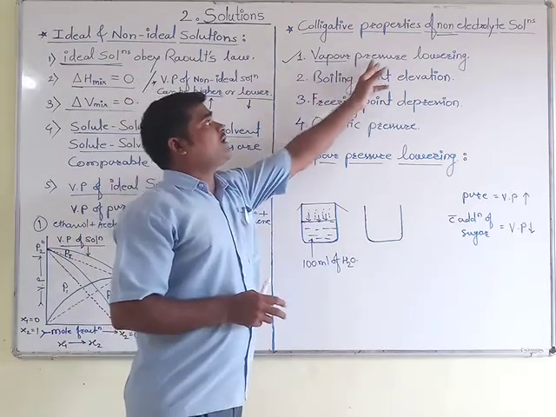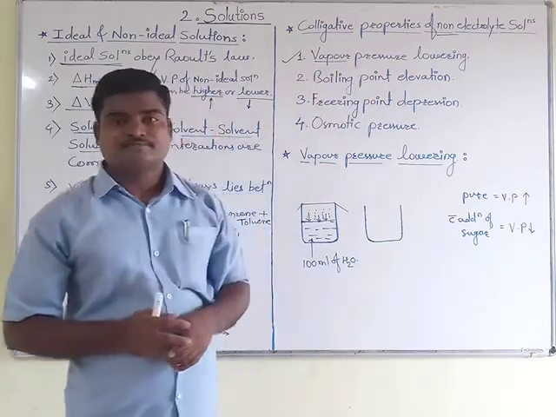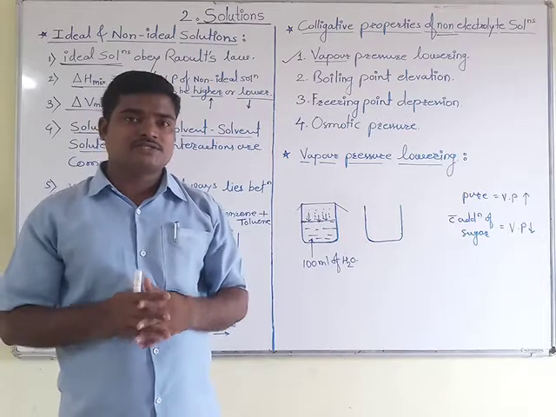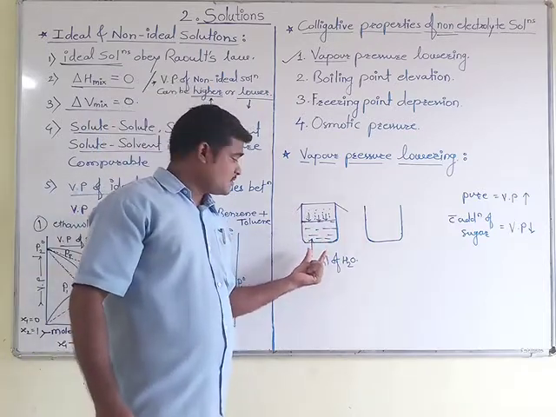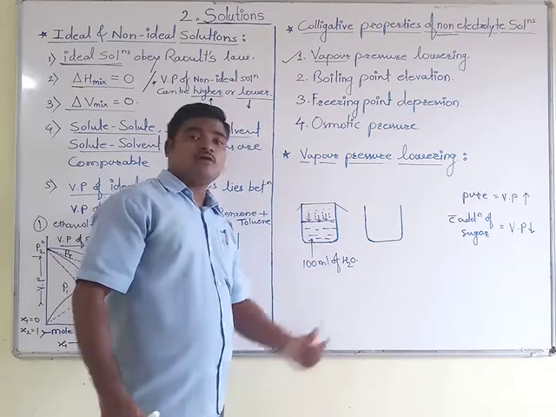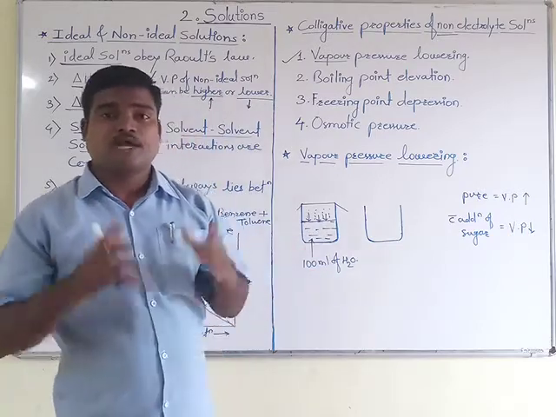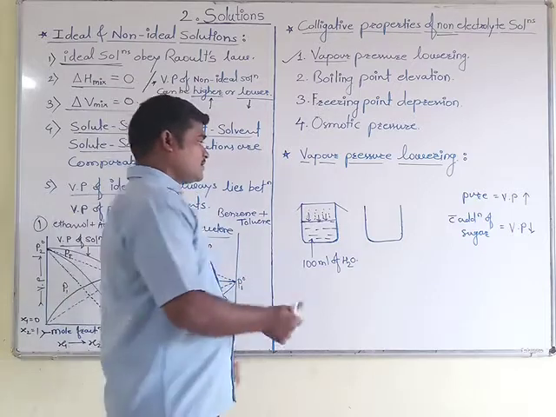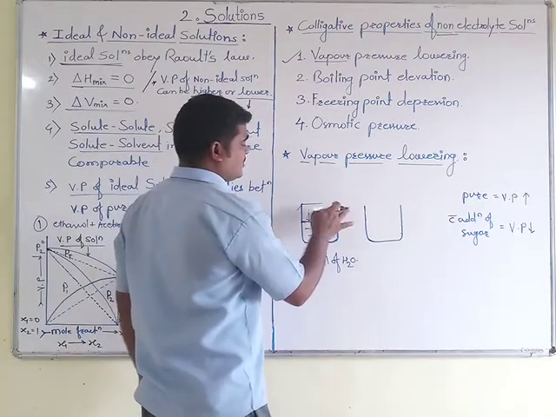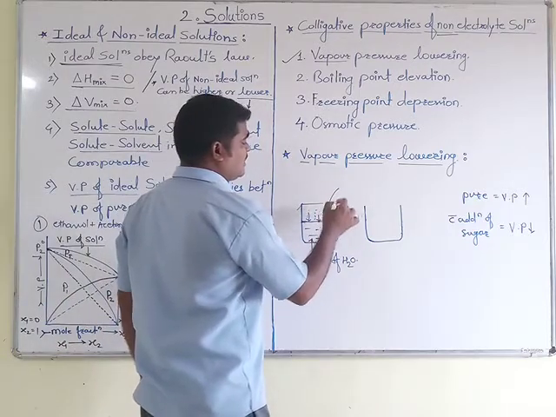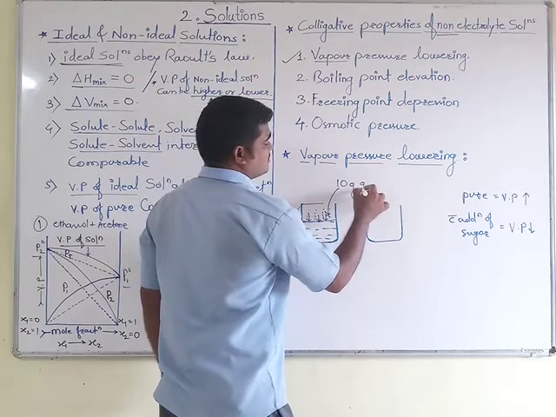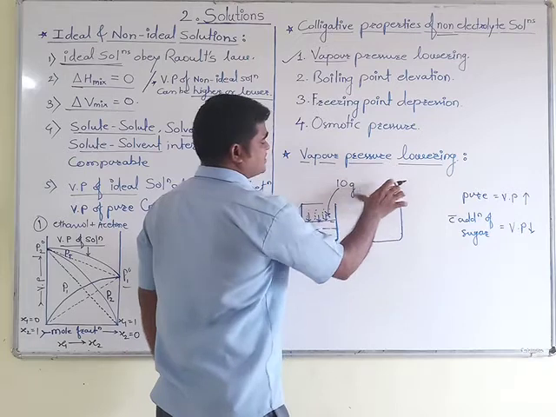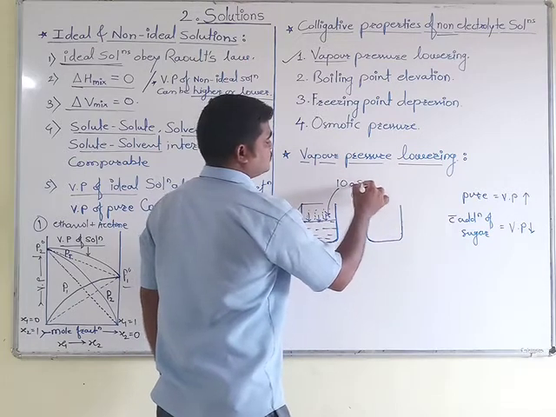Now what is meant by vapor pressure lowering? How does it get lowered? This is a very important point. As I stated earlier, we have taken 100 ml of water in a simple beaker, and in that 100 ml water, we add 10 gram of glucose, or you can take the best example, sugar molecules.